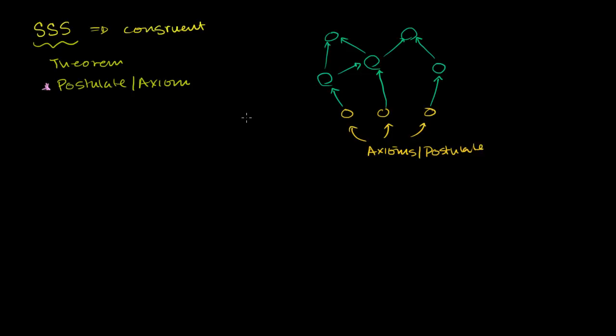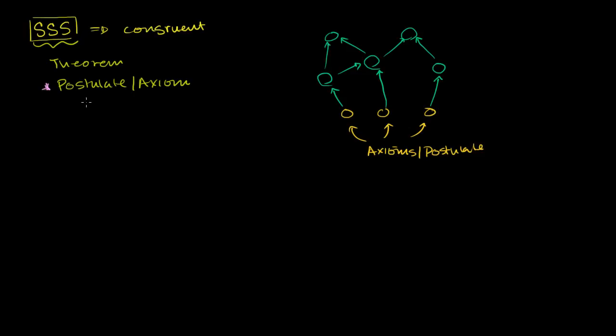In an introductory geometry class, we don't rigorously prove the side, side, side theorem. And that's why in a lot of geometry classes, you just take it as a given, as a postulate or an axiom. The whole reason why I'm doing this is, one, just so you know the difference between the words theorem and postulate or axiom, and also so that you don't get confused. It is just a given, but in a lot of books, and I've looked at several books, they do refer to it as the side, side, side theorem, even though they never prove it rigorously. They do just assume it. So it really is more of a postulate or an axiom.